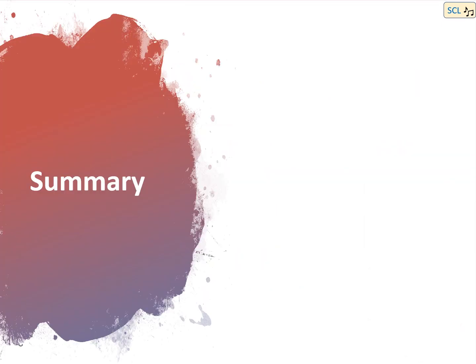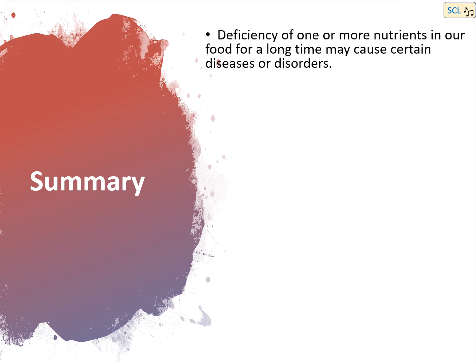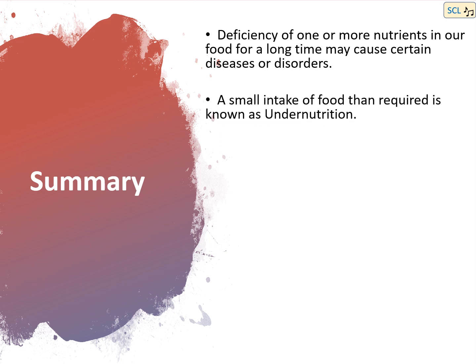In today's session, we have learnt about deficiency of one or more nutrients in our food for a long time may cause certain diseases or disorders. A small intake of food than required is known as undernutrition.